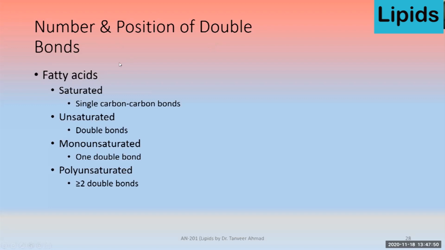So on the basis of the number and position of the double bond, if there is no double bond, we say it's a saturated fatty acid. Single carbon-carbon bonding is there. But if there is a double bond, we say it's an unsaturated fatty acid. In case of monounsaturated fatty acid, there is one double bond. And in case of polyunsaturated fatty acids, there are two or more double bonds.